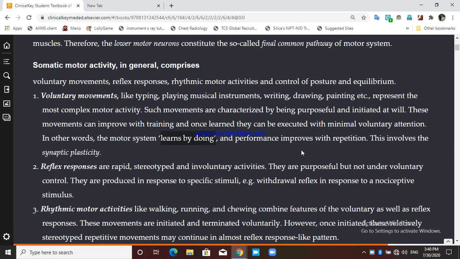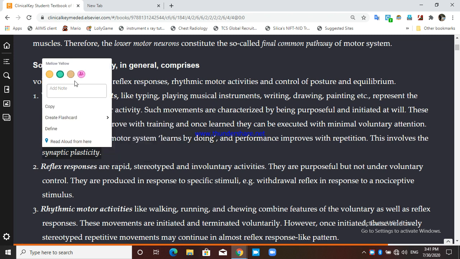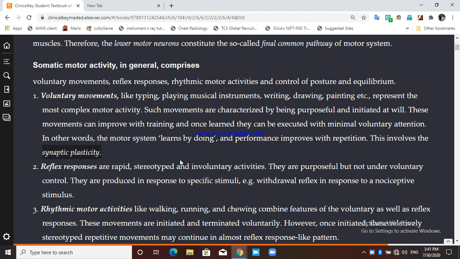And this is what we call synaptic plasticity. Synaptic plasticity is the term used when you learn something, when you get to do a motor activity better and better, which means there is more synapse formation. That is known as synaptic plasticity.